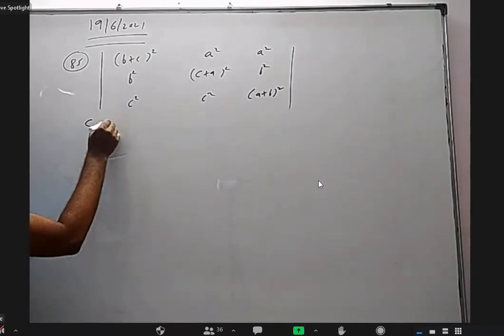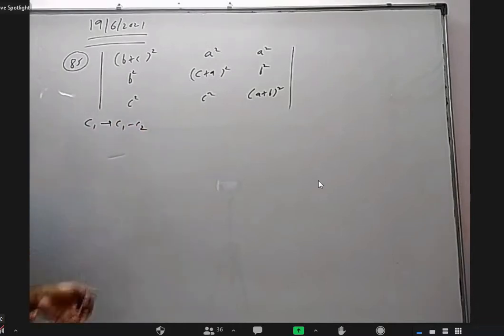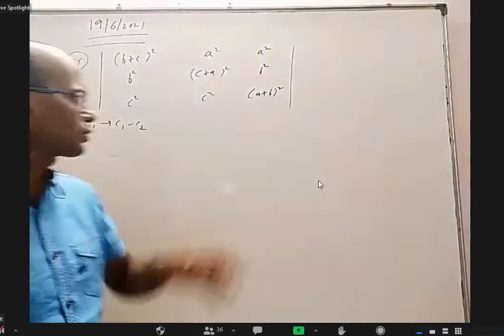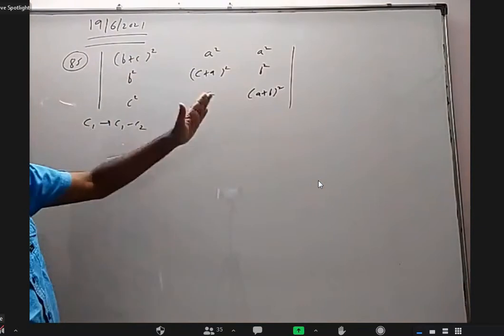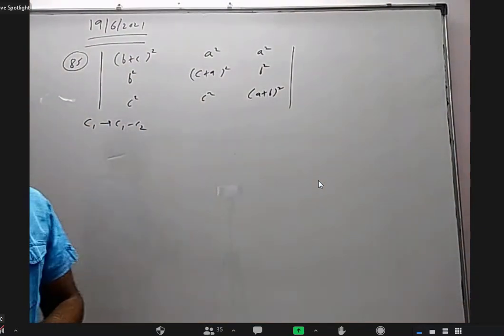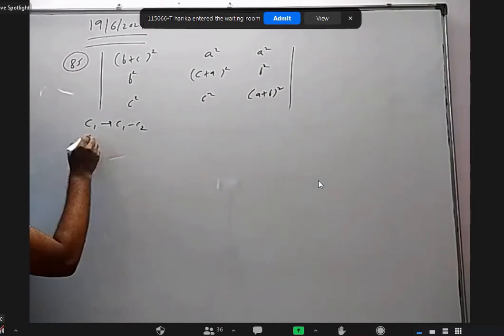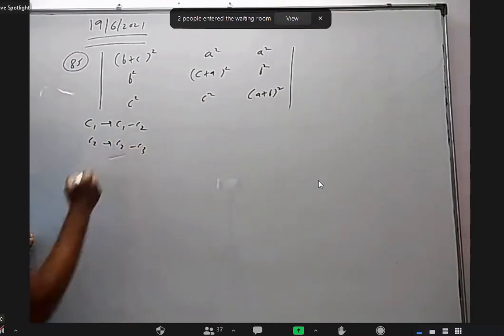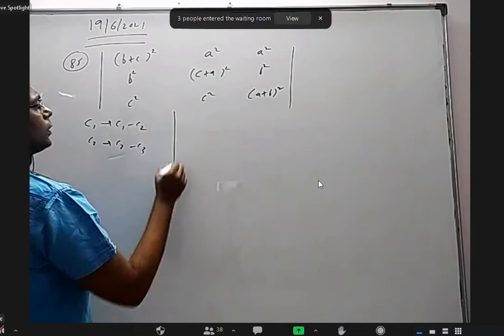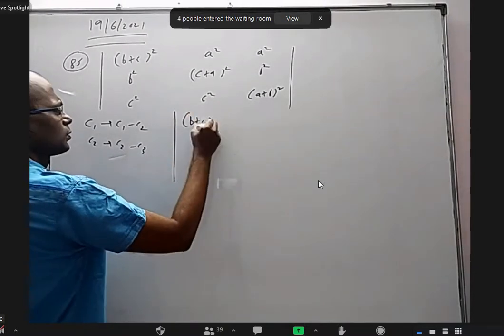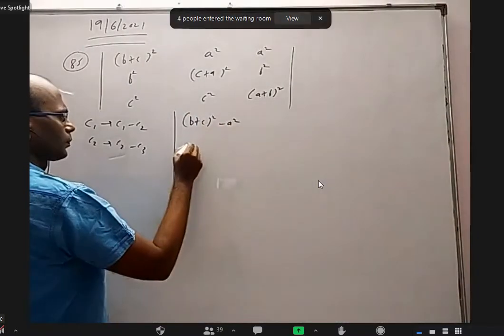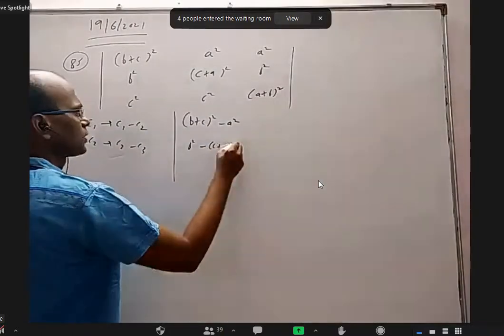I want to do column 1 as column 1, as it's not any one of the models that we discussed till now, because there's no 1 1 1. If you add all the rows or all the columns, we are not getting anything equal. But I want to do column 1 as column 1 minus column 2, and column 2 as column 2 minus column 3. I'll be getting (b plus c) whole square minus a square, b square minus (c plus a) whole square.